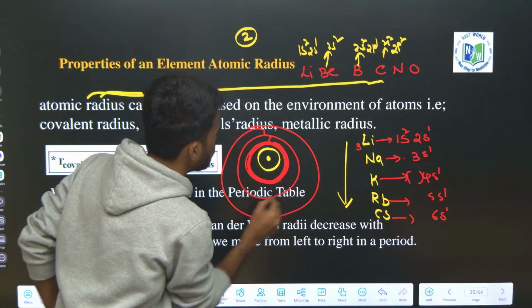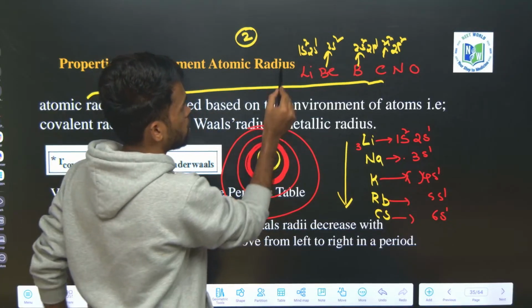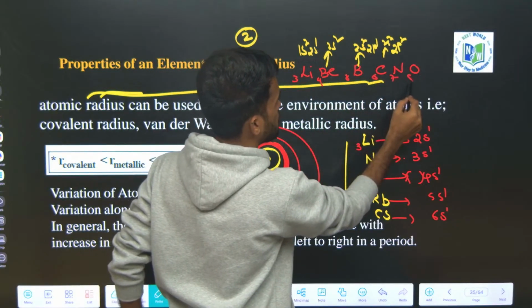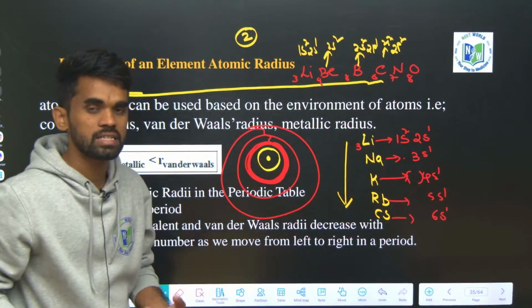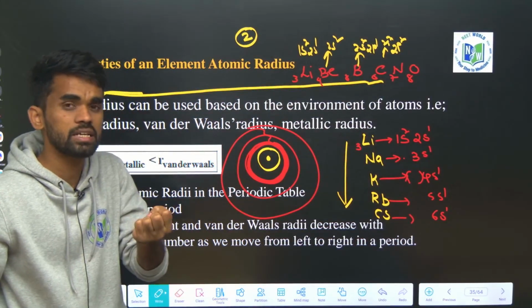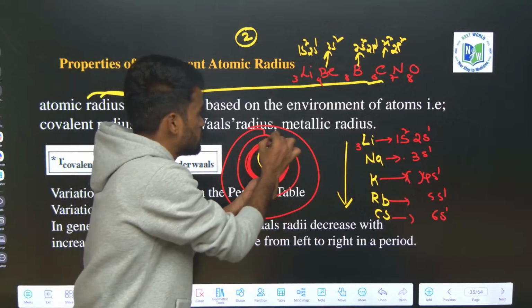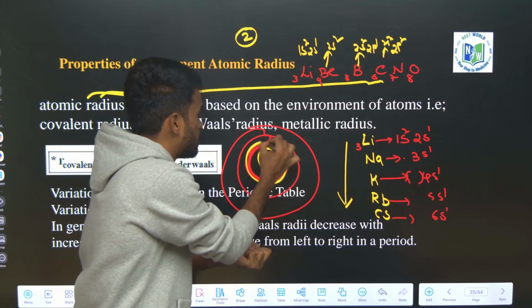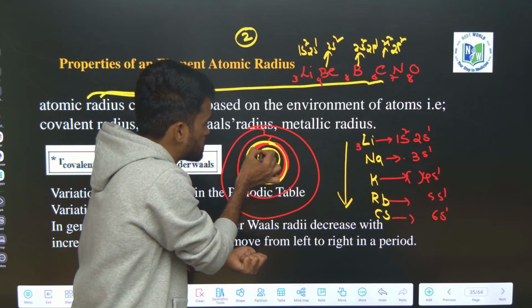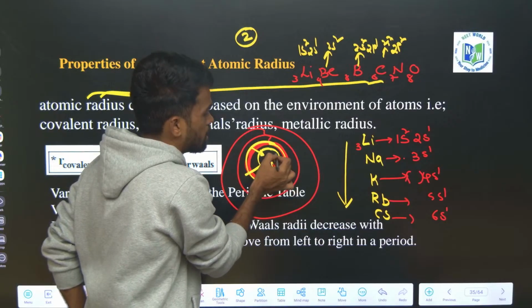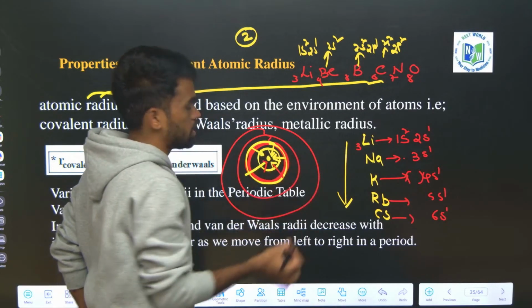We know the atomic number is also increasing: here it is 3, 4, 5, 6, 7, 8. So the atomic number increases, which means the number of protons increases, but the electrons coming in go into the same orbital, the same energy level. Therefore they are attracted towards the nucleus more effectively, because the number of protons in the nucleus increases as the atomic number increases.